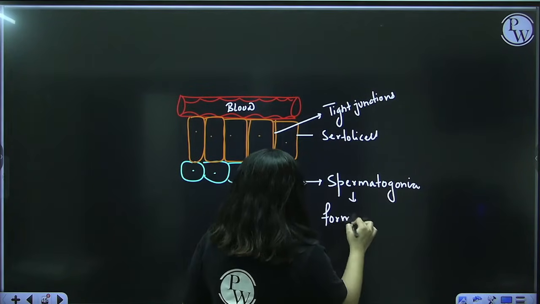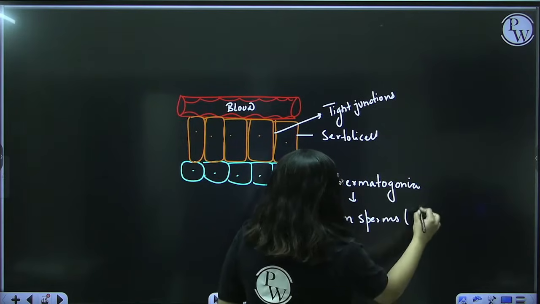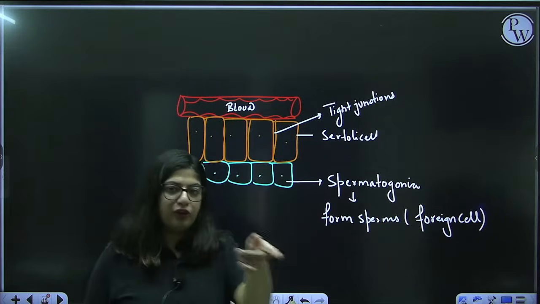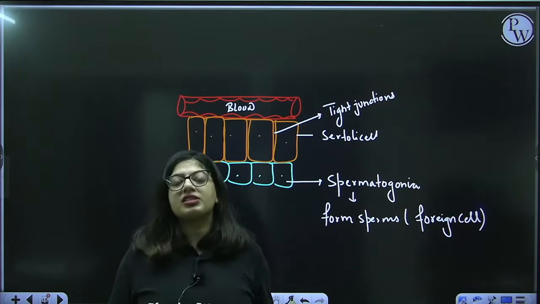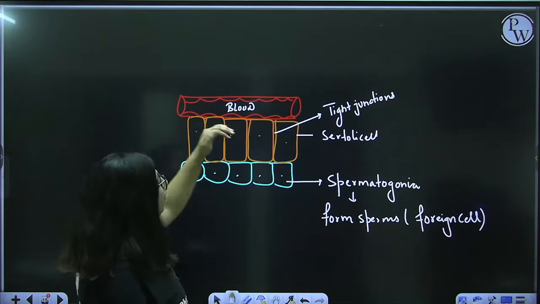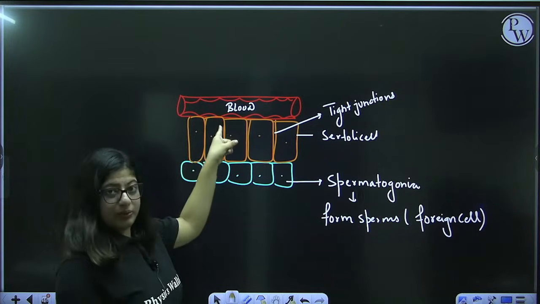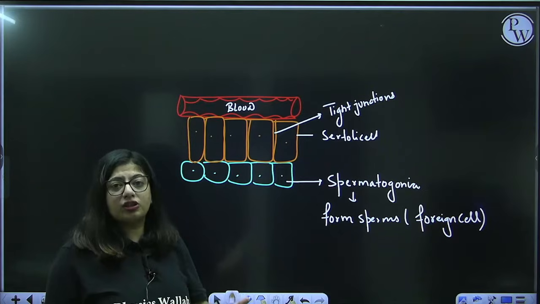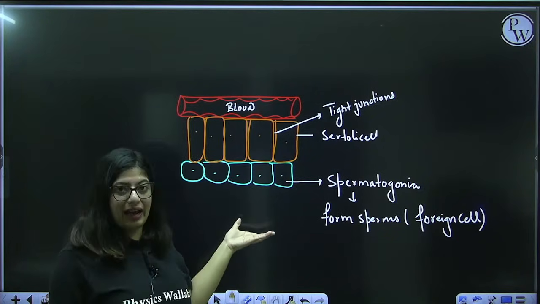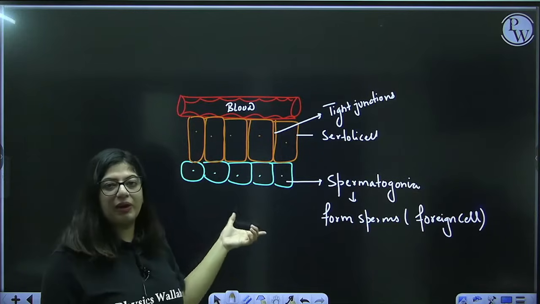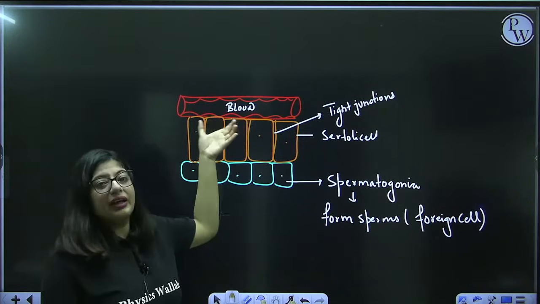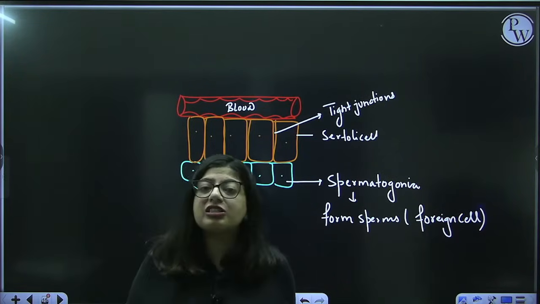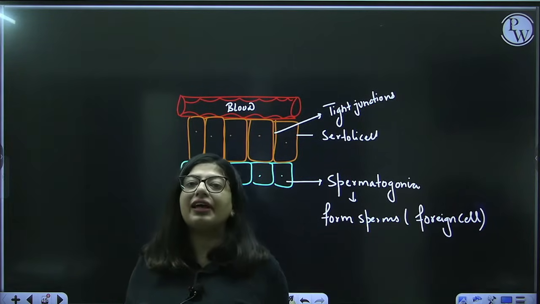Sperms to a male are like a foreign cell. If you are a male, your sperm is a foreign cell to your immune system. The blood vessel contains WBCs. These WBCs can easily attack the sperm cell because it is a foreign cell, and they can kill it. So if the blood vessel gets in direct contact with the spermatogonia and sperms, the blood and WBCs inside will directly kill the sperms. But we don't want to kill the sperm. If the sperm got killed, the person will become infertile.